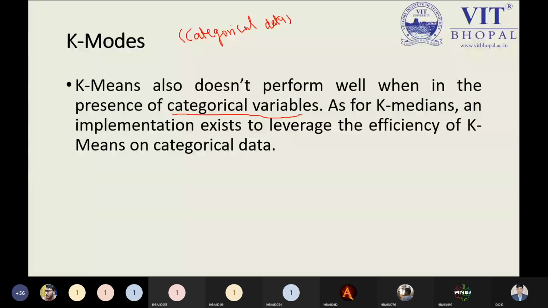on categorical data. In K-medians, we need to use the medians to determine the value rather than the means. That part we have already discussed in K-means. But K-medians is not part of the syllabus, so I'm not touching that algorithm. I'm touching K-modes because it is part of the syllabus and it is required to understand, because it is most applicable where we have categorical data. So that is the point we need to keep in mind.